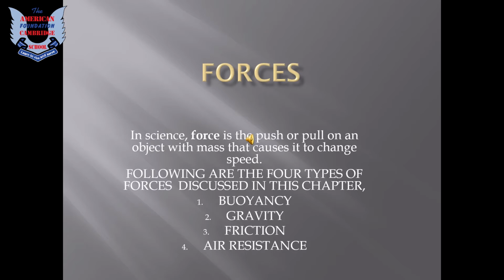As we discussed earlier, in science, force is the push or pull on an object with mass that causes it to change speed. So basically, we apply force on an object to make it move faster or make it move slower, or we can stop an object by applying force on it. So the motion of an object depends upon the force applied on it. In this chapter, we are going to discuss four types of forces, which are buoyancy, gravity, friction, and air resistance. Okay.